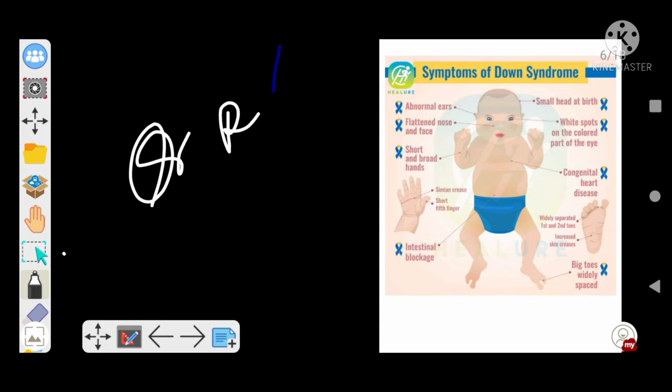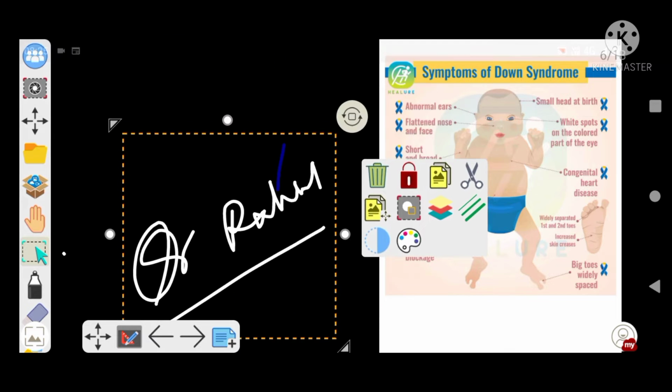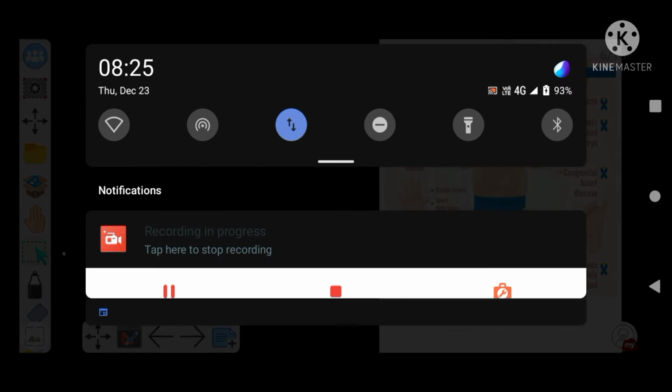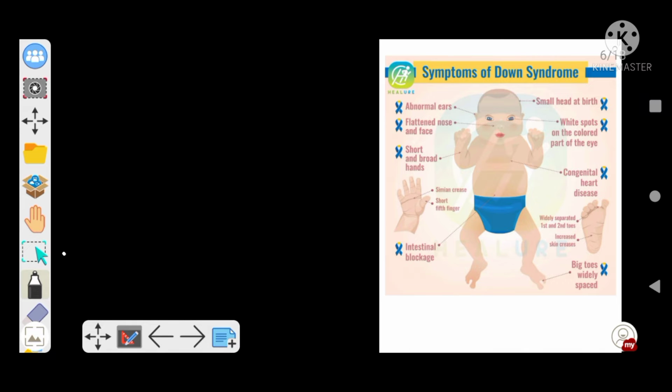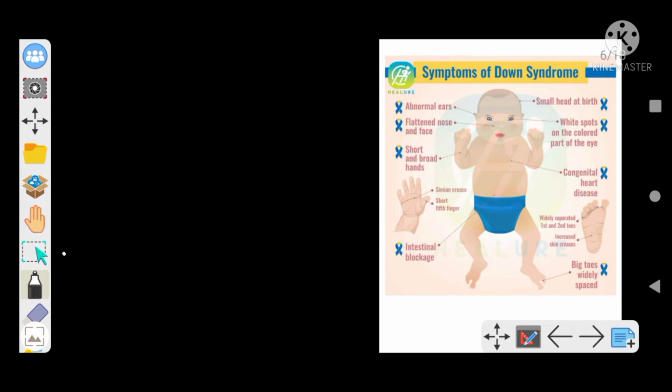Dr. Rahul this side, and today we will discuss in brief about Down syndrome, because this is an important topic and has been repeated multiple times in your exam, in the form of statements, whether the statement is correct or wrong, or in the form of assertion reason, or in the form of direct questions even, right? So we will discuss Down syndrome in brief, and we will try to look at different aspects from where questions can be asked in future from this topic, right? Okay.